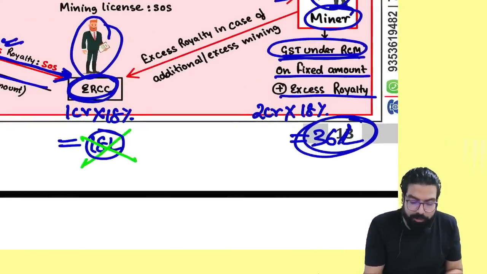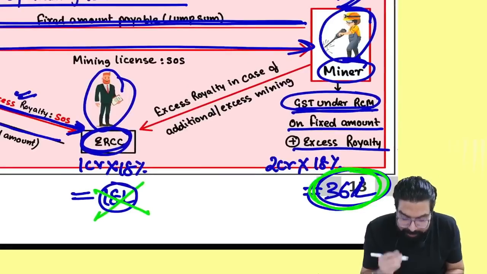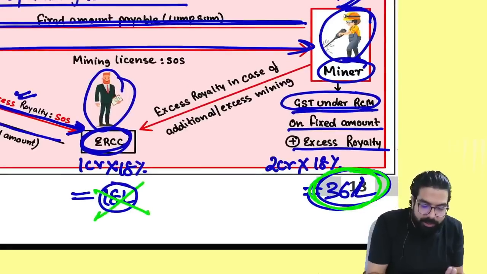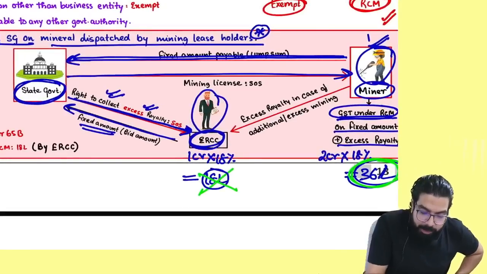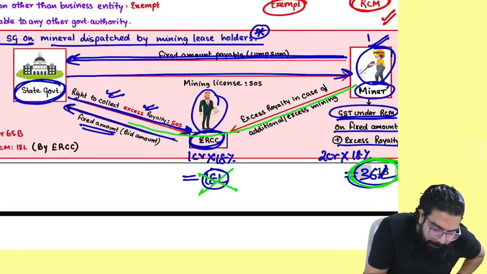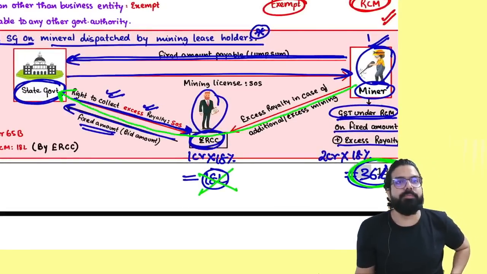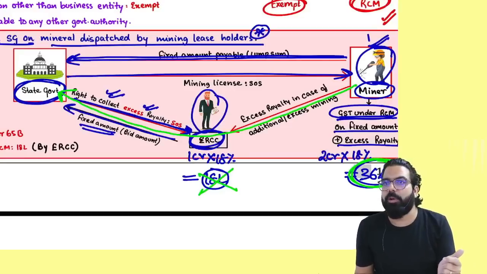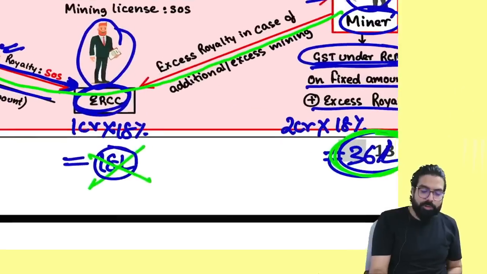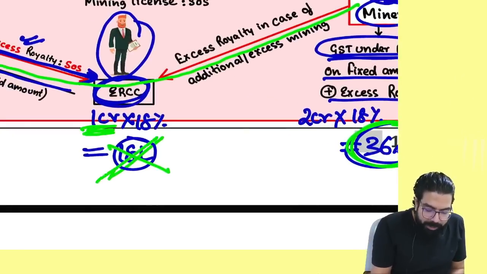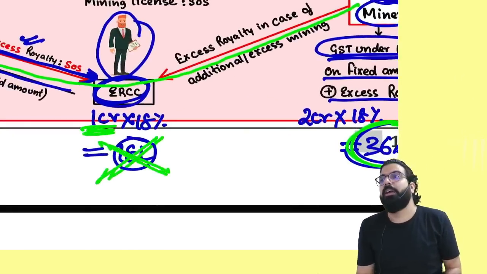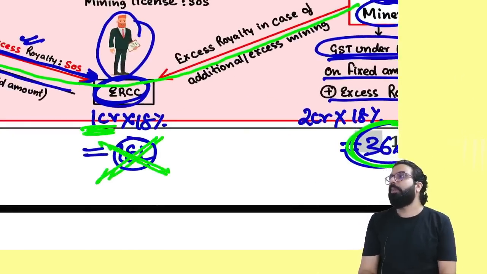Why? Because the miner has already paid 36 lakh. Tell me one thing, ultimately what is happening? He is collecting from the miner and paying 1 crore to the government, no? Did you understand? And hence the government says that on the 1 crore paid, GST is not required to be paid under RCM.